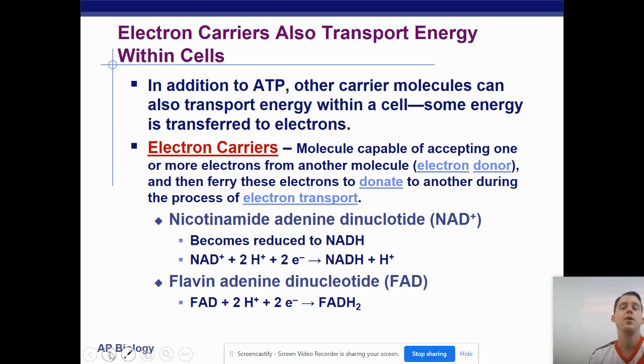All right. There are other energy carrier molecules as well. There are energy carrier molecules that are electron carriers, and we are going to get to this next time. So we're going to stop at ATP, and we're going to continue this with the next video.